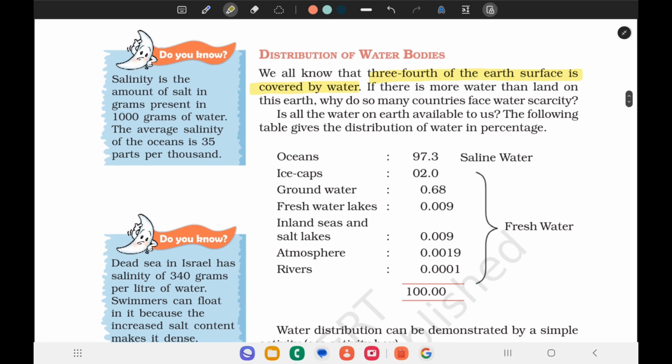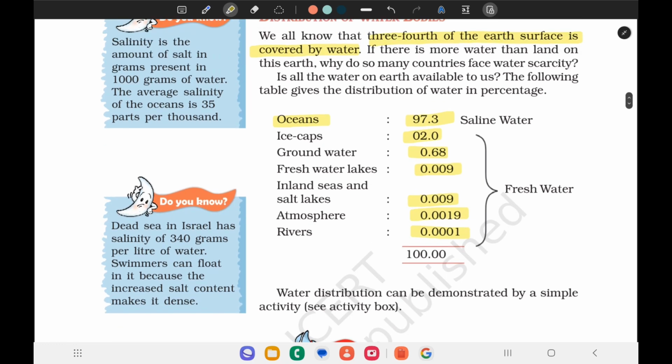The following table gives the distribution of water in percentage. See, here oceans contain 97.3 saline water, ice caps 2.0, groundwater 0.68, freshwater lakes 0.009, inland seas and salt lakes 0.009, atmosphere 0.0019, rivers 0.001. These ice caps, groundwater, freshwater lakes, salt lakes, atmosphere contain fresh water, and the total is 100.